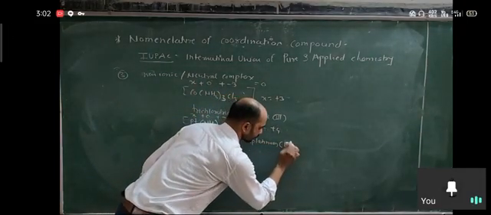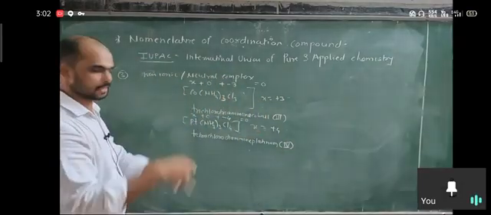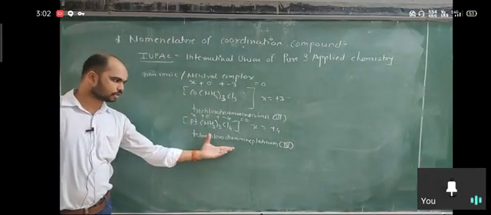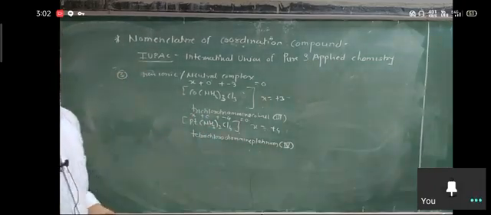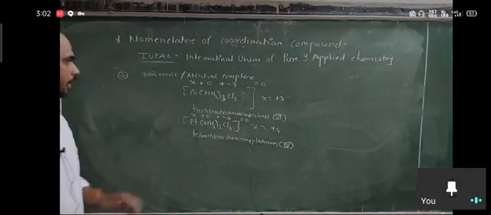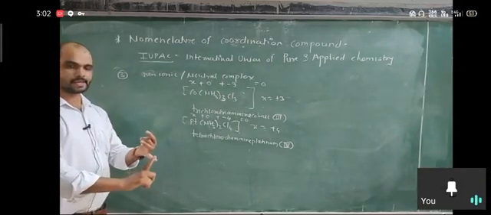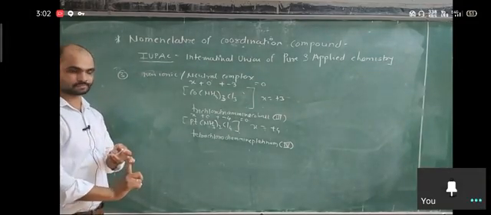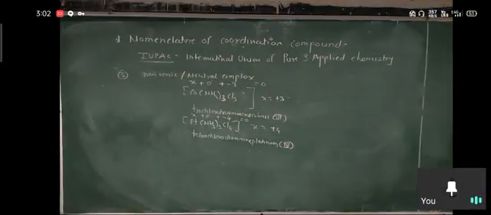Write the oxidation state in parentheses, the simple bracket. So that is all about the nomenclature of the second compound. Up to this we saw three different types of complexes and how to start their names: cationic, anionic and neutral.